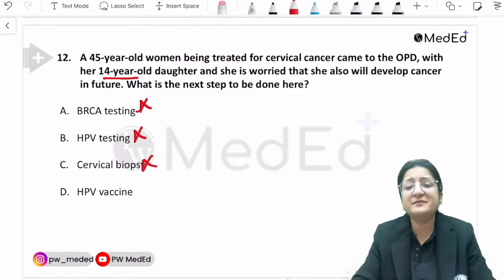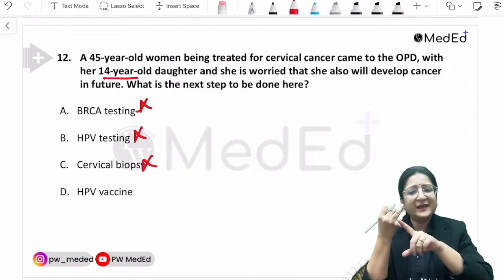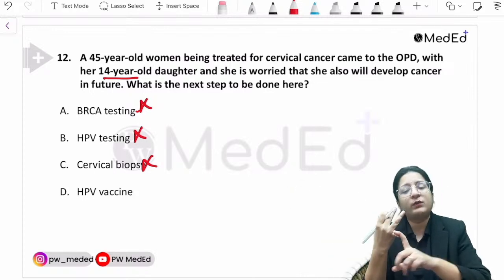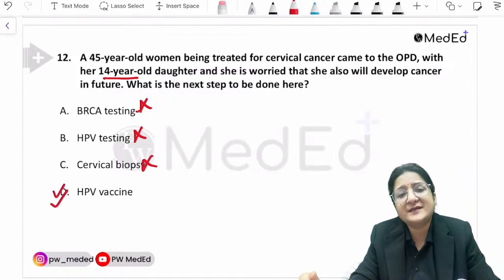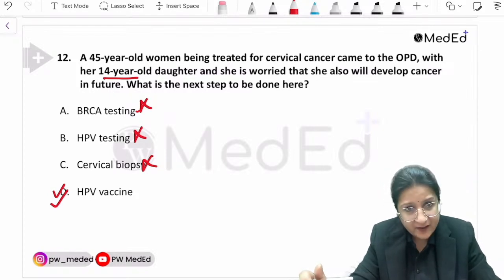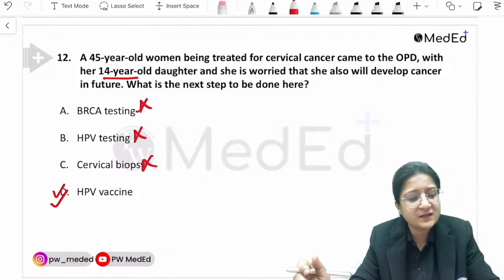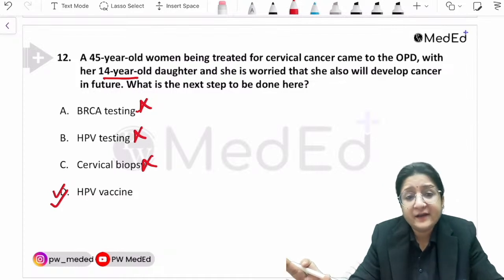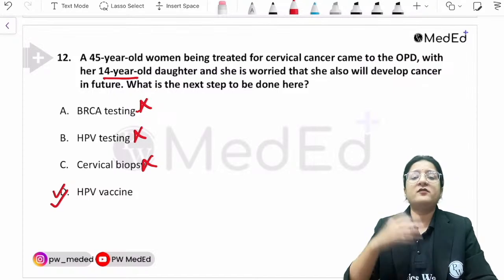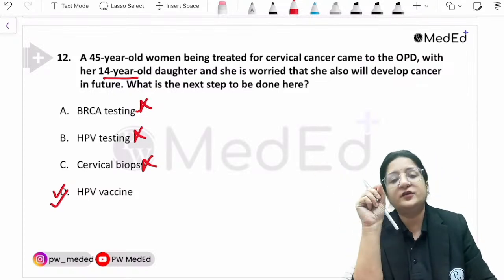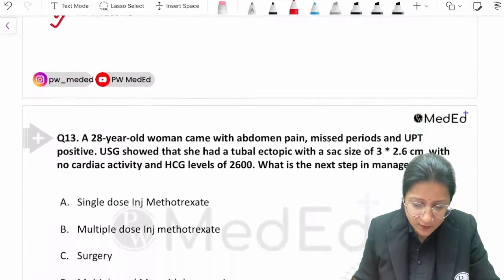So what are we promoting as a method for preventing cervical cancer? One is screening-based early diagnosis and treatment, and the other is the HPV vaccine. So the HPV vaccine needs to be given. Clear? Okay, HPV vaccine. Most of you have answered this correctly, hopefully. This question, I would say, required a little bit of extra thinking. It was not that straightforward that you would recall it like that, but a little bit of extra thinking was required here. Now let's have a look at the next question.